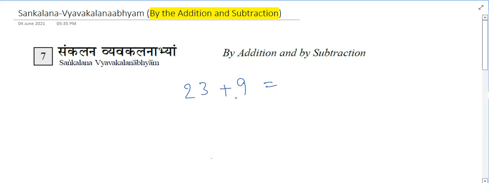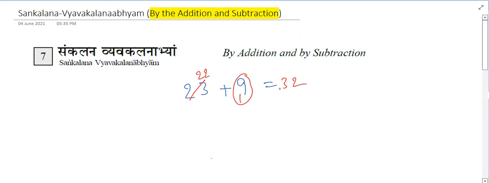To complete 9, how much is deficient? 9 is deficient by 1. By taking that 1, we completed this number, and meanwhile 23 becomes 22. So 22 plus 10 will be 32. So this is our approach in Purana Puranabhyam.